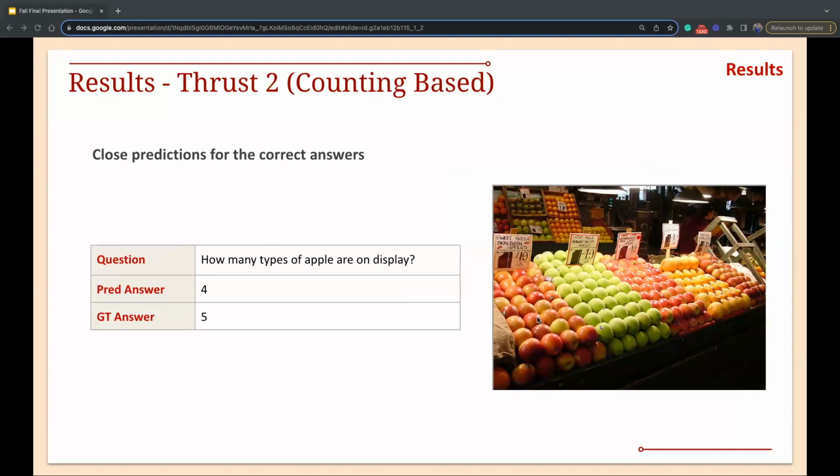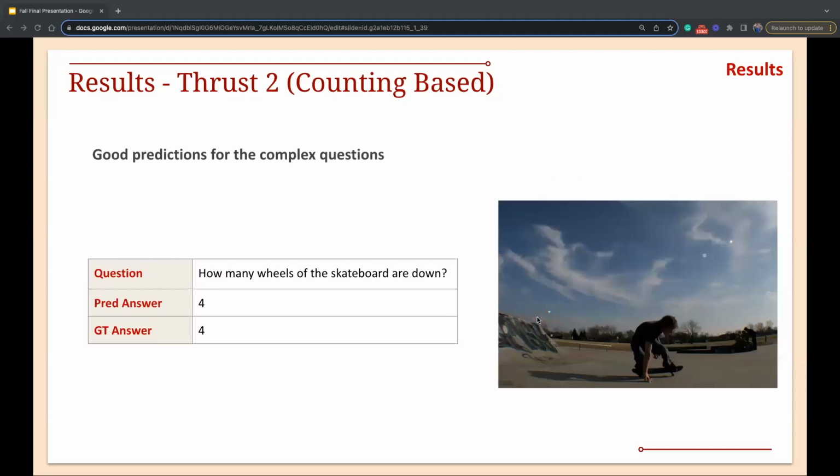So we have a metric, mean average precision error, which tells us how far off the answer is, even if it's not exactly right. We found that after fine-tuning, that metric improved. So the answers, even if not exactly correct, were closer to the correct answer. For example, we gave 4 as the answer, and the correct answer was 5. Honestly, the middle one looks like oranges, so I would agree with our model.